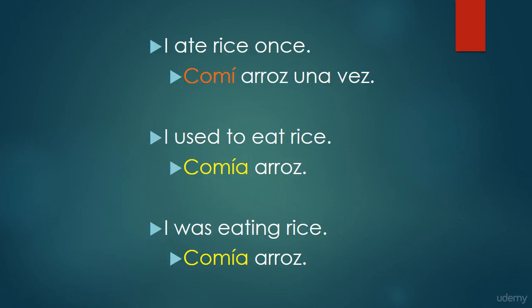Let's take a look at a few more examples though. I ate rice once, comí arroz una vez. Again, similar to that isolated past tense example. Versus I used to eat rice. Here we have comía arroz. Now we're using different verbs, different structures, something like I used to eat rice, but it still implies that habitual, customary activity. And then I was eating rice, still going to be in the imperfect because it is sort of devoid of context. We don't really know a specific point in the past when that occurred. And so because it's loosely defined, we have that imperfect coming through.